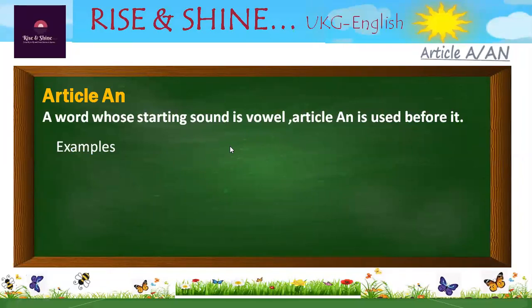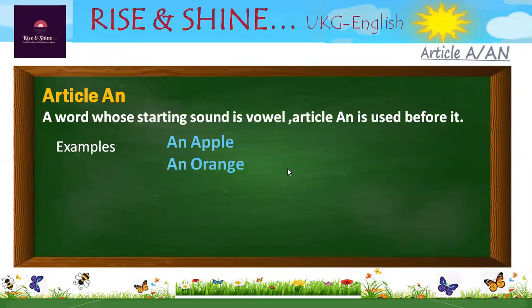For example, an apple. The starting sound is A, a vowel, so we use an. Then second is an orange. Its starting letter is O. O is a vowel, so we use an.